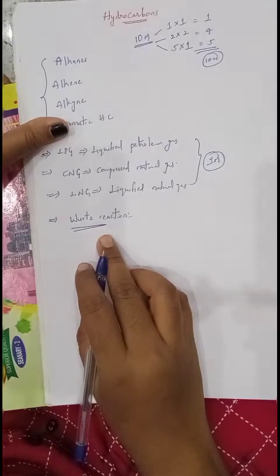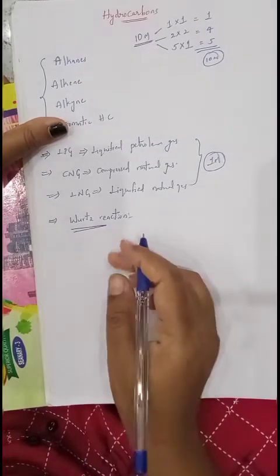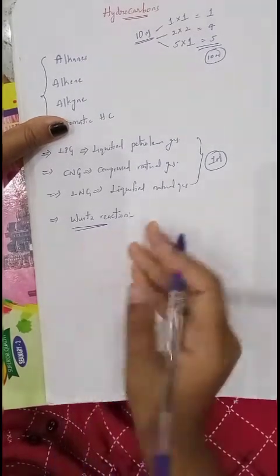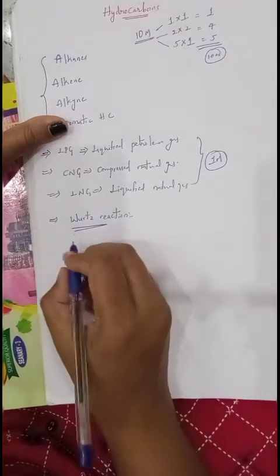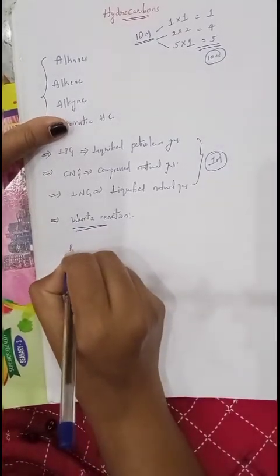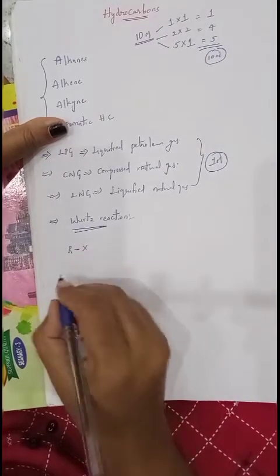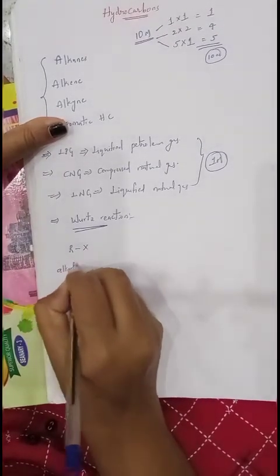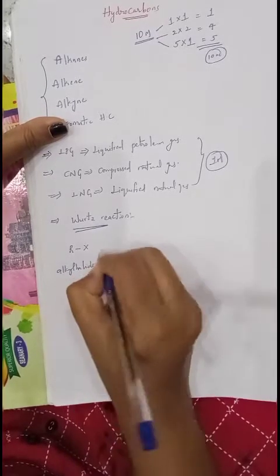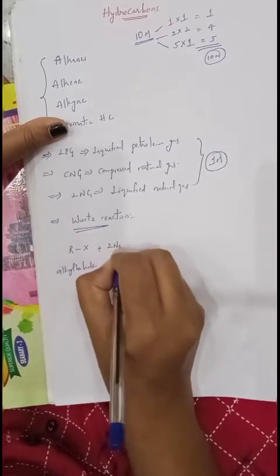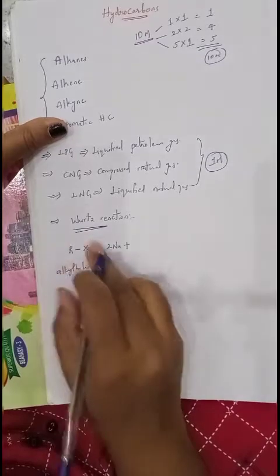Now another important question, the topic is Wood's reaction. This Wood's reaction is used to prepare alkane as the final product. Alkyl halide is indicated by RX, where R is alkyl and X is halide. It reacts with sodium metal, 2 sodiums, and we take 2 moles of alkyl halide.